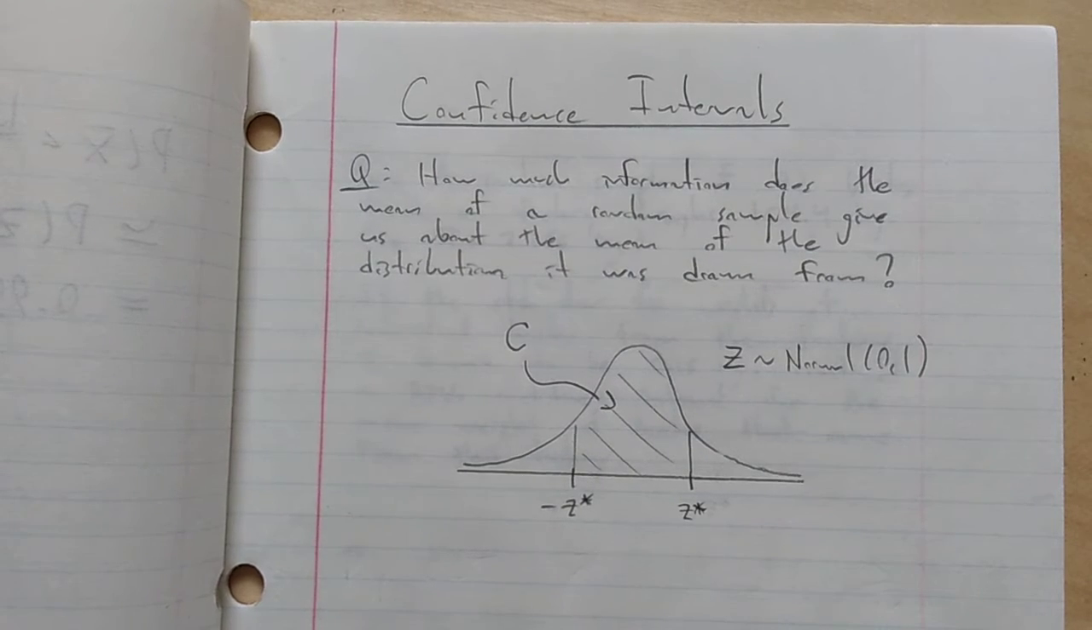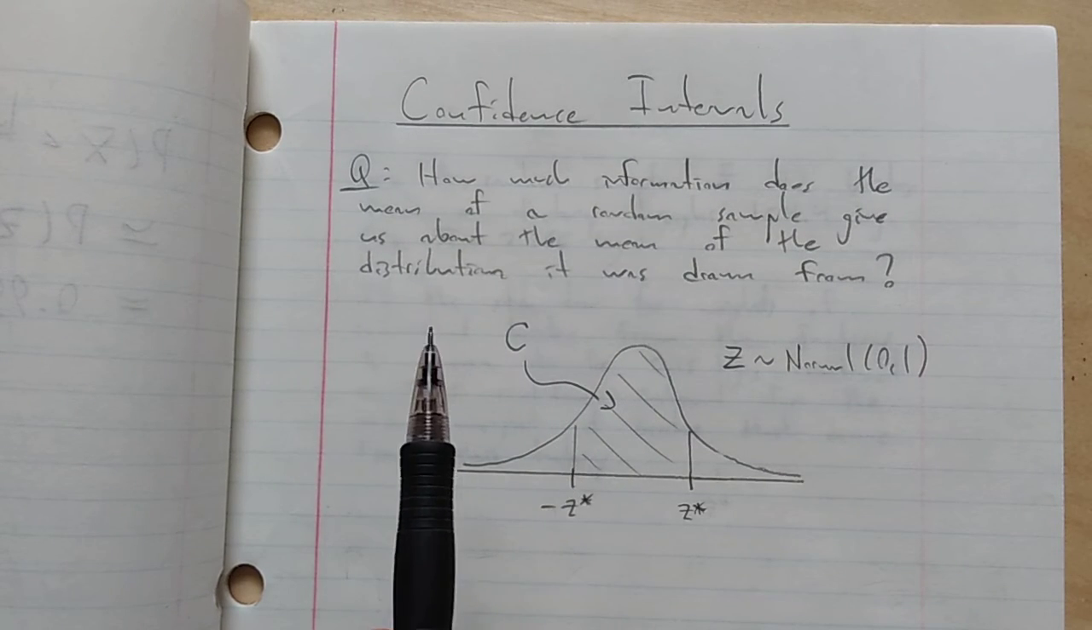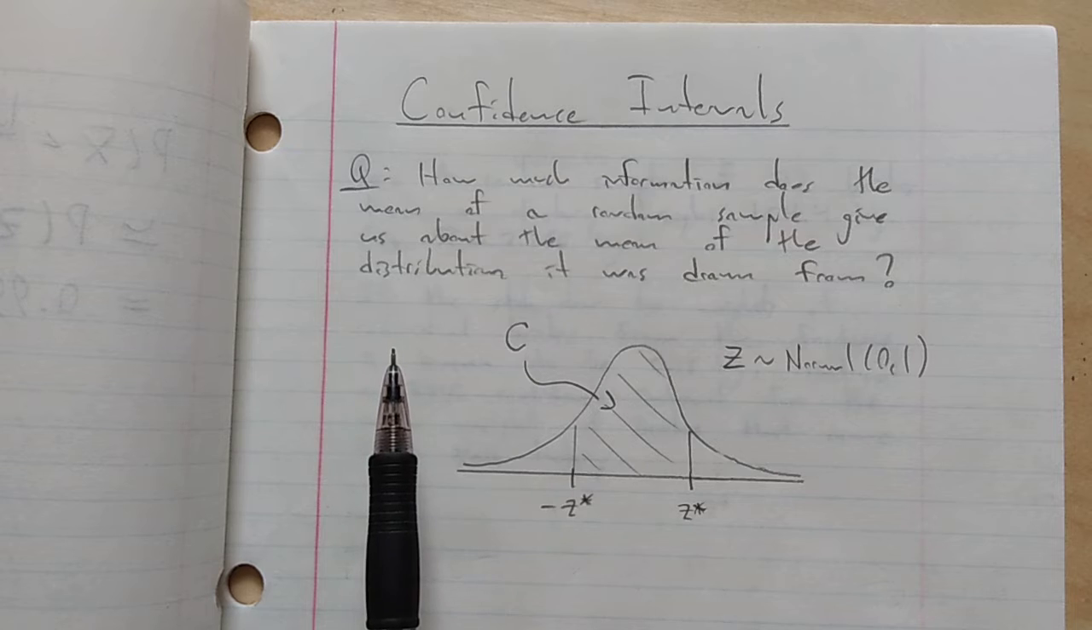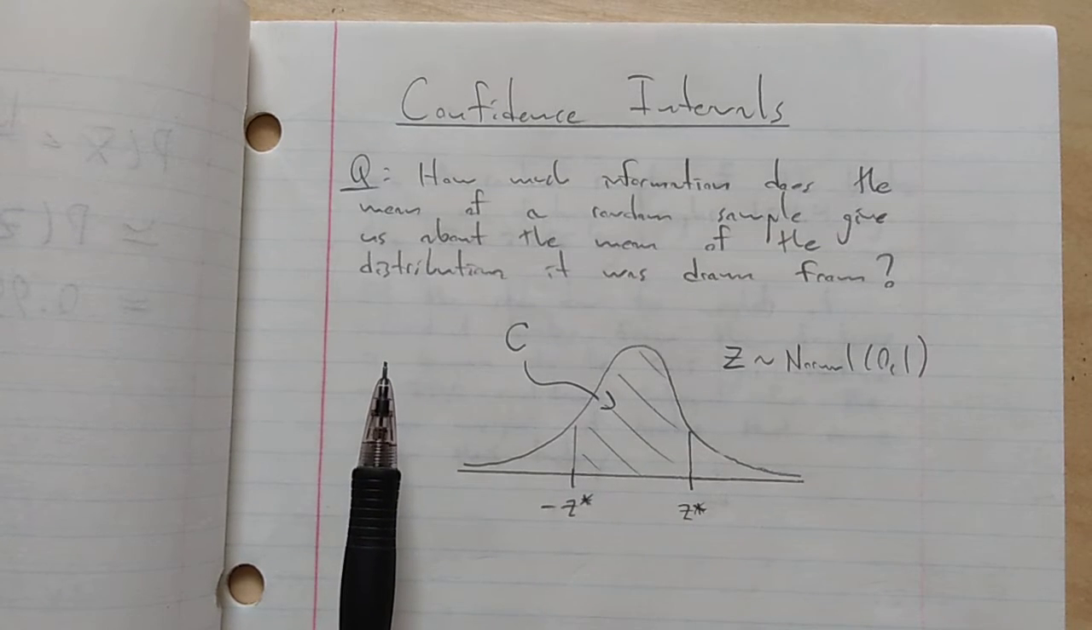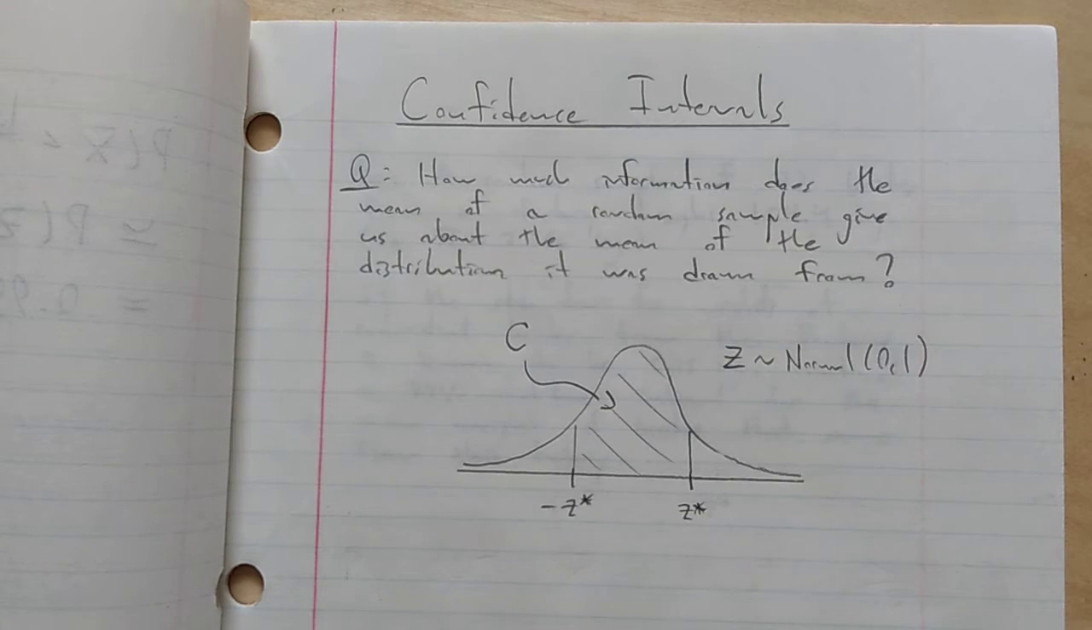Today we're going to answer the question, how much information does the mean of a random sample give us about the mean of the distribution that sample was drawn from? So suppose that I drew a random sample of 20 students at the college, and I got each of their ages, and so now I know the age of all the students in my sample, and I can compute the average age in my sample.